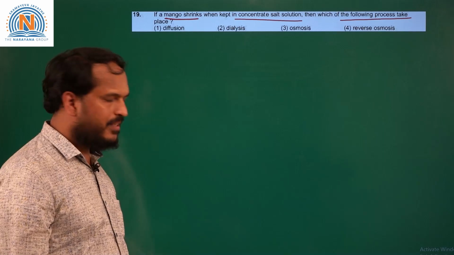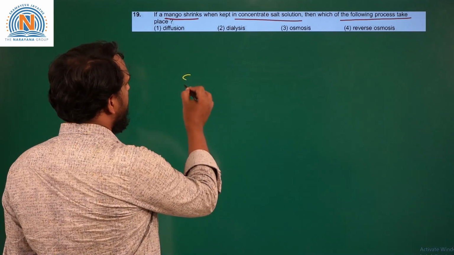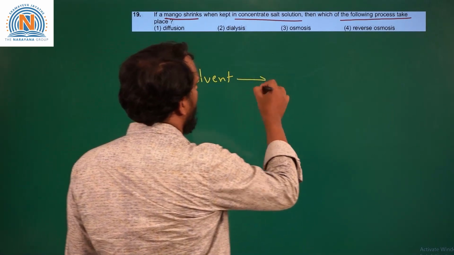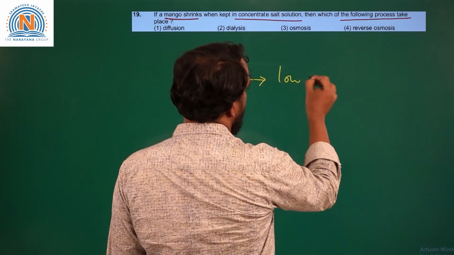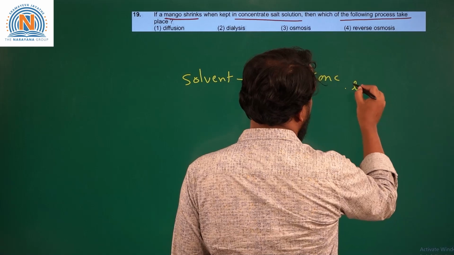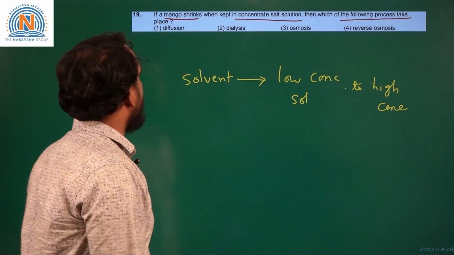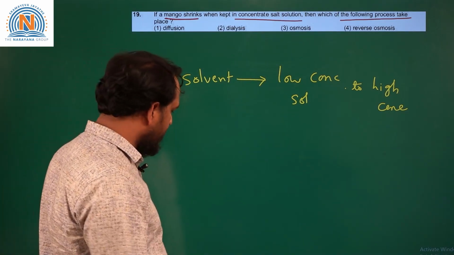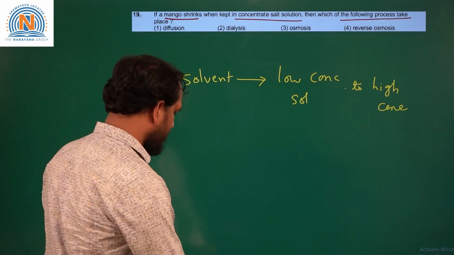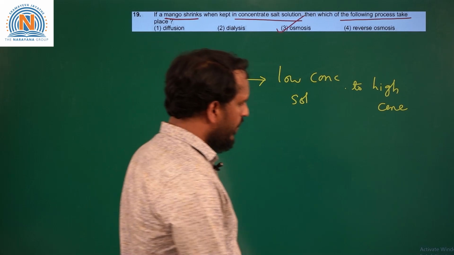Now, we know that osmosis is the process in which the solvent passes through a semi-permeable membrane, from low concentrated solution to high concentrated solution. So, the water molecules from mango will pass into the concentrated solution, hence it will shrink. So, the process involved here is osmosis. So, we can mark osmosis, that is third option. So, we'll move to the next question.